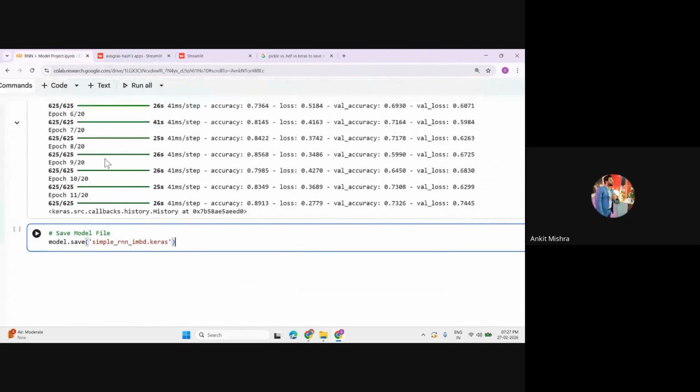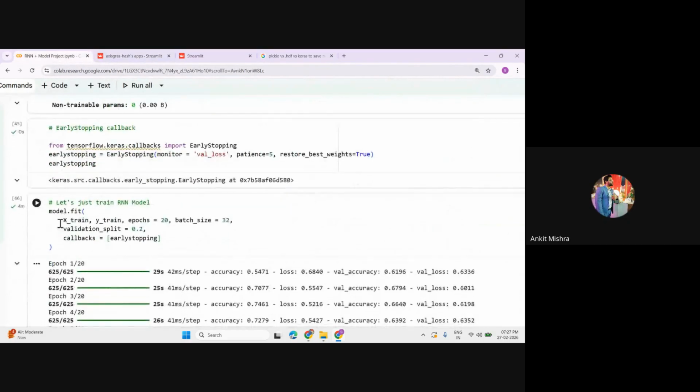One more thing, candidate: whenever you are training your model, I suggest you store that training part in some sort of variable like history. So that if someone asks you to show the overall training path, how your validation loss is behaving during the training iterations, how your accuracy compares to the validation accuracy, you can do that.